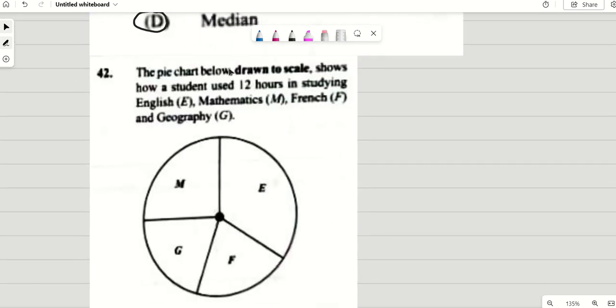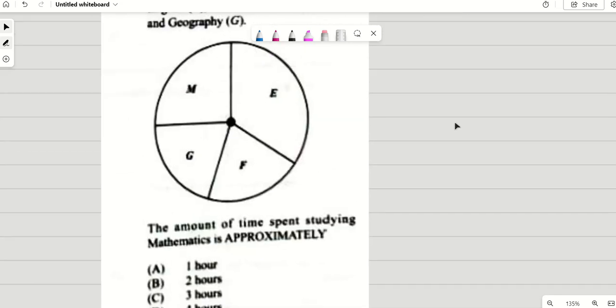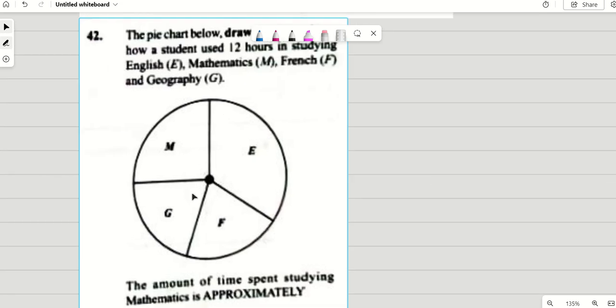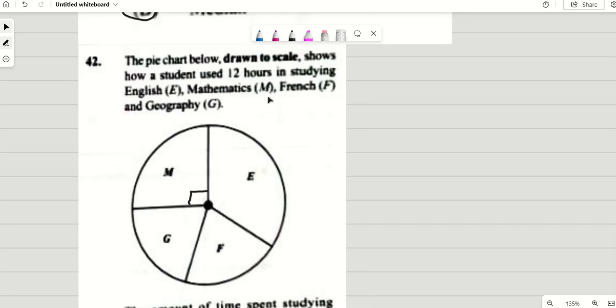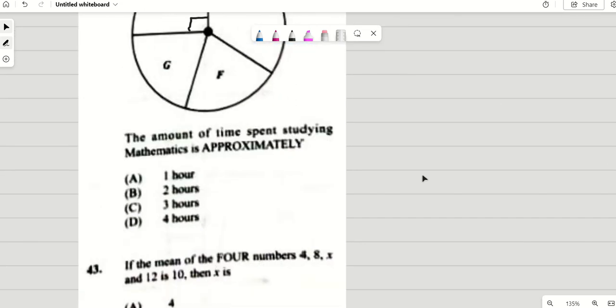Number 42. A pie chart drawn to scale shows how students use 12 hours to study English, mathematics, French, and geography. They asked the amount of time approximately studying mathematics. Mathematics is approximately a quarter of the circle. The total is 12 hours. So mathematics would be a quarter of 12, which is 3. So for mathematics, he will take approximately 3 hours. That is how you would do this question.